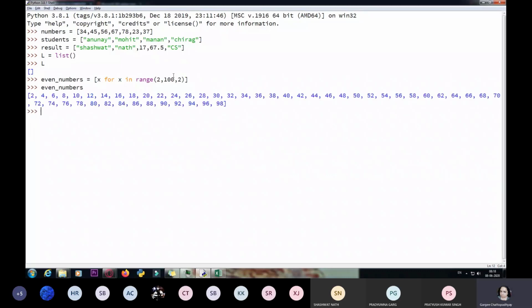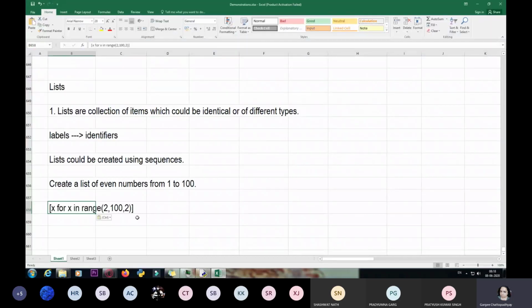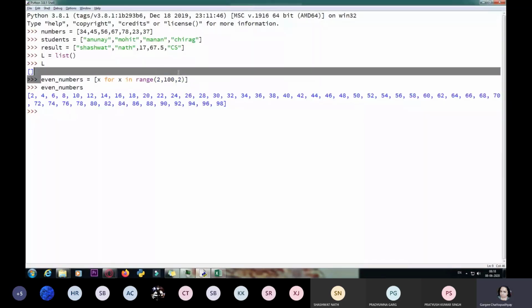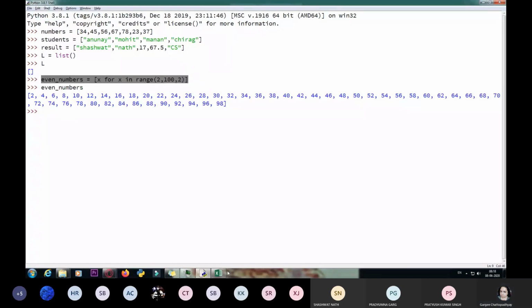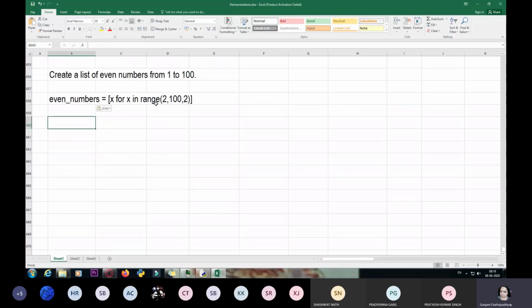So you can see over here that a list was created. How this works, I'm going to explain to you. So we'll see how we can do that. This is what I had used. I'll write the complete thing: even numbers equals X for X in range 2, 100, 2.